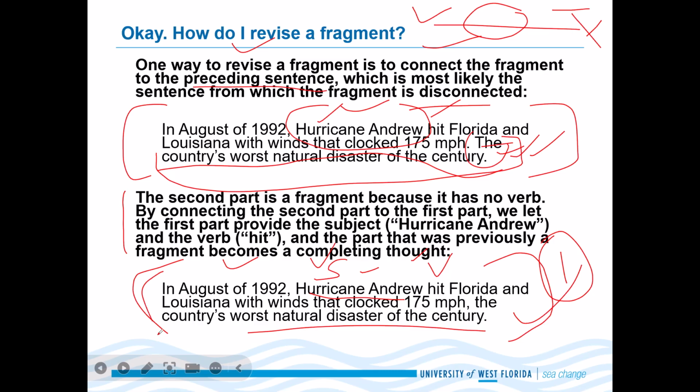There is no fragment. We combined it by using a comma here as punctuation, and that's complete. And we don't need any subject or verb for this part because it is already connected with the previous part. So that subject and verb will suffice. That's enough. We don't need anything else.